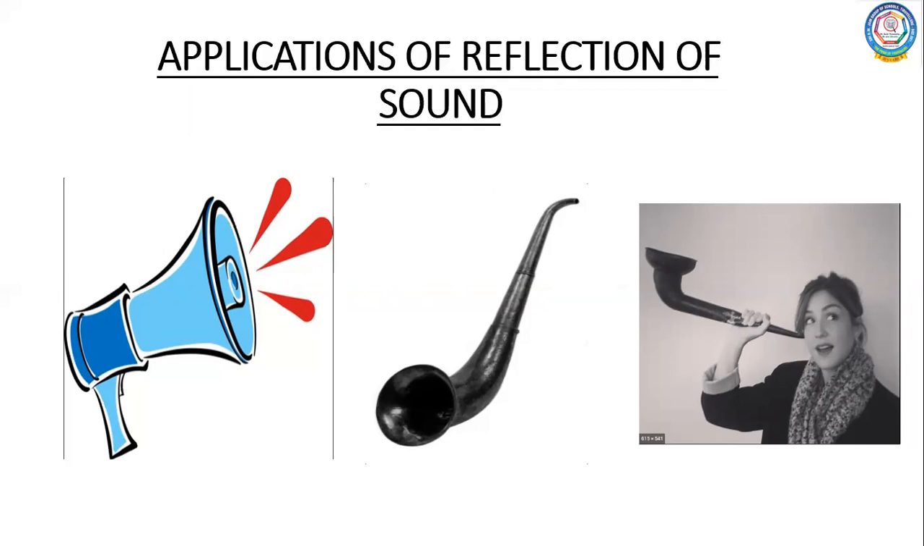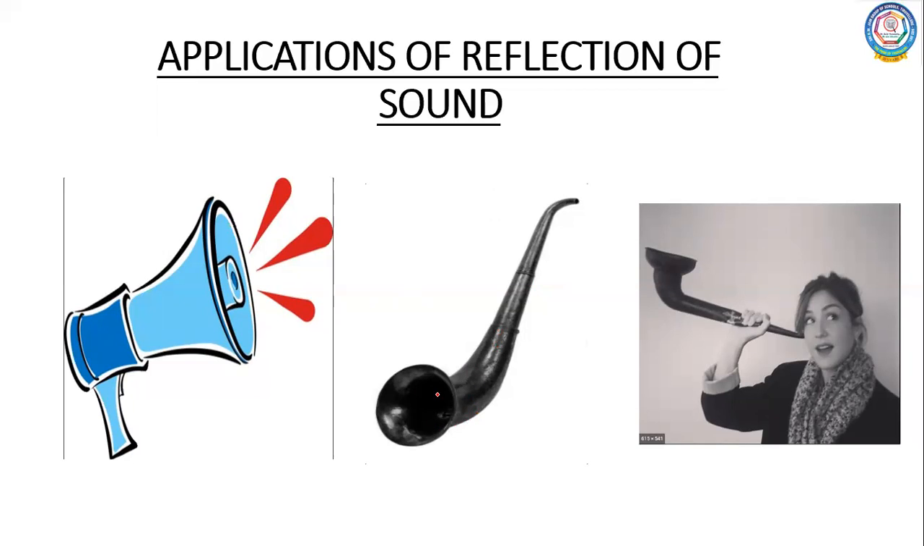Then the second one is the ear trumpet. So this is an ear trumpet, children. This is again a hearing aid, which is used by people who have difficulty in hearing. They will not be able to hear properly, so they use these kinds of devices. This is called an ear trumpet.